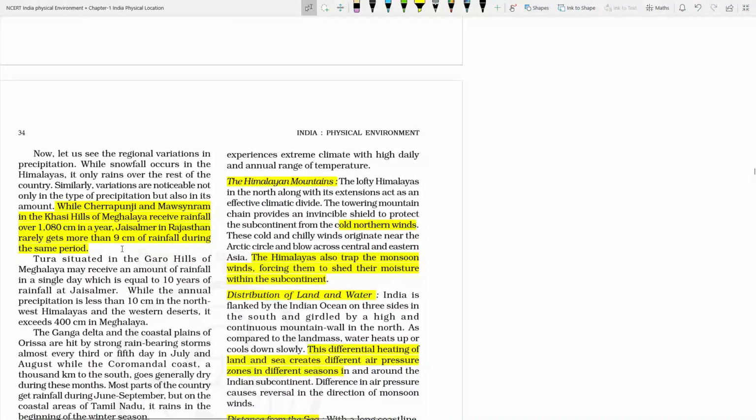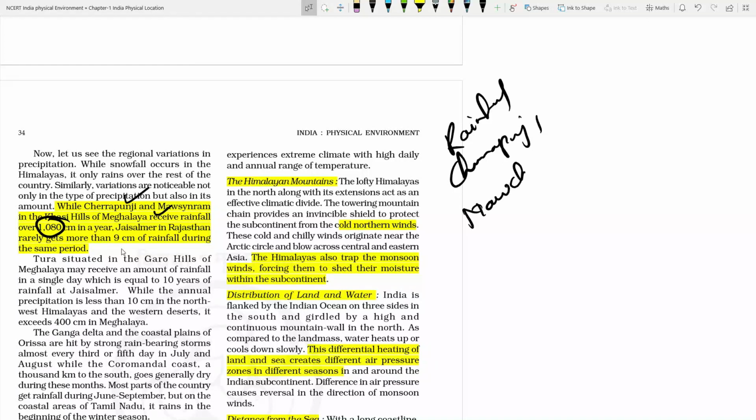Okay. At the same time, there is rainfall like Cherrapunji, where within a day 1080 centimeter rainfall may be there, and throughout the year the Meghalaya region is receiving the highest rainfall. It may be Cherrapunji, and it may be monsoon. Okay. So Mawsynram or Cherrapunji, they are the wettest places on the earth.